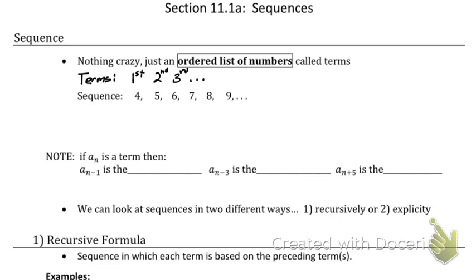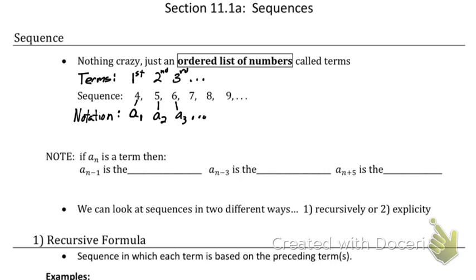Now another way we can describe terms is we're going to use a notation that uses a subscript. So we're going to put an A there, and A sub 1 stands for our very first term. So whatever number's here is telling me what term I'm looking for. So if that's my first term, my second term would be A sub 2. My third term would be A sub 3, and we would continue on from there. So that's another way we can list it.